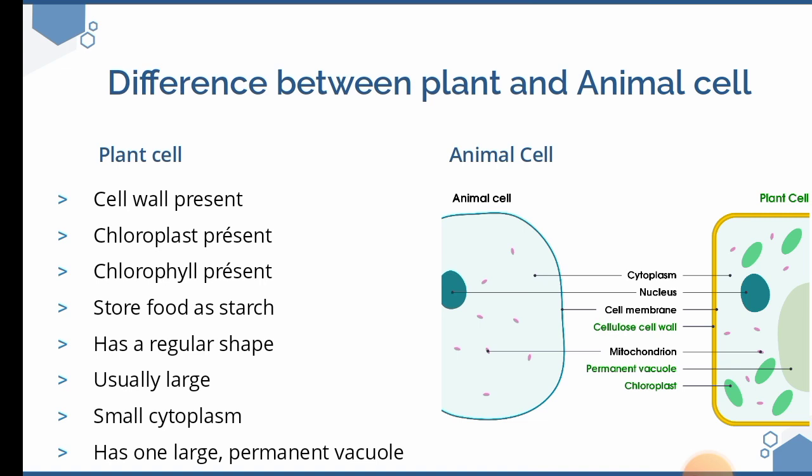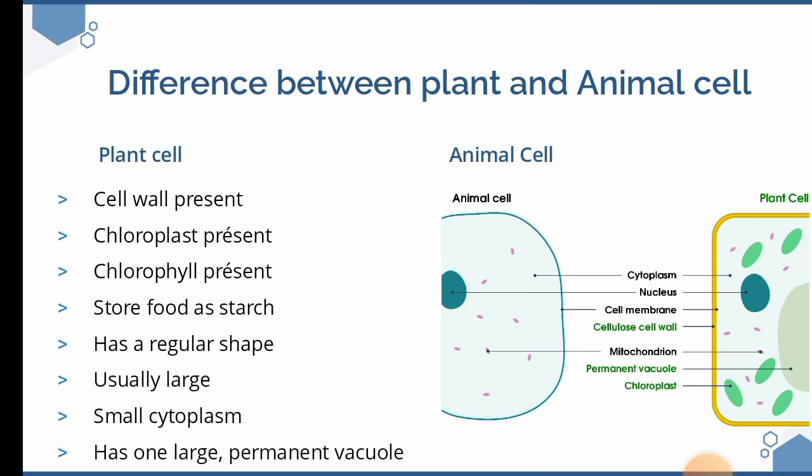The chloroplast is also present in plant cells and absent in animal cells. The chlorophyll, used for photosynthesis, is present in plant cells and absent in animal cells because animals don't undergo photosynthesis. Plant cells store food as starch, while animals store food in the form of glycogen.